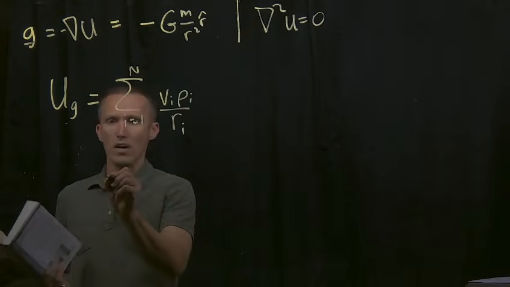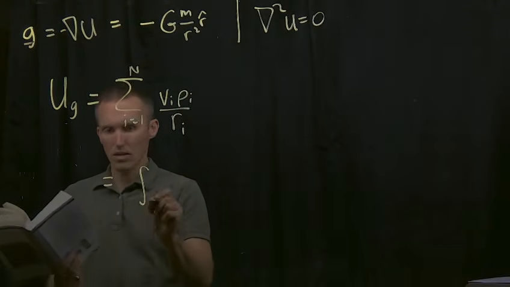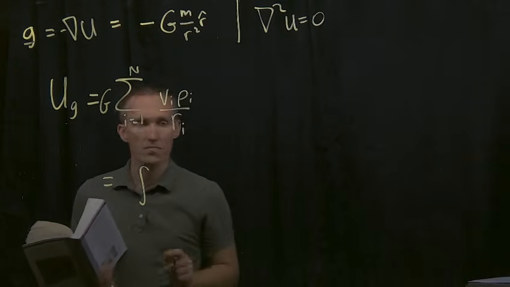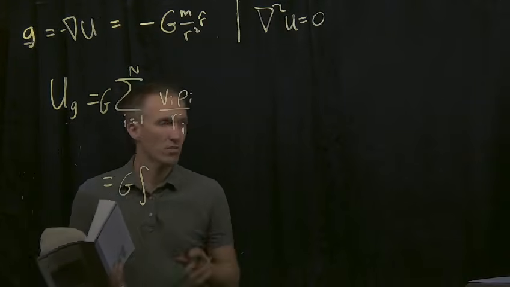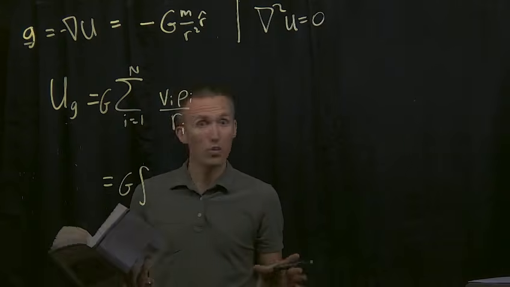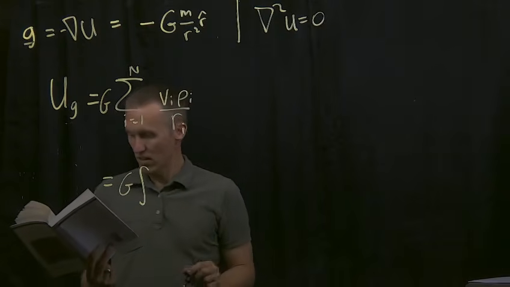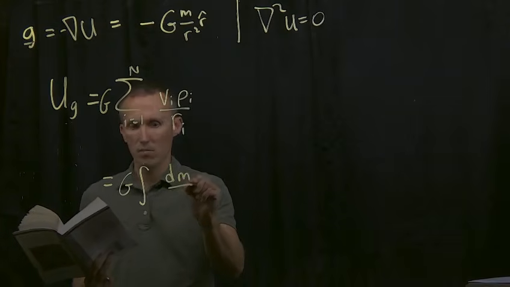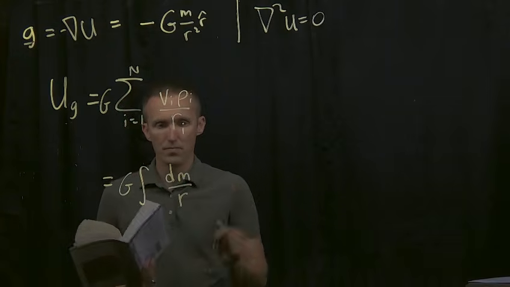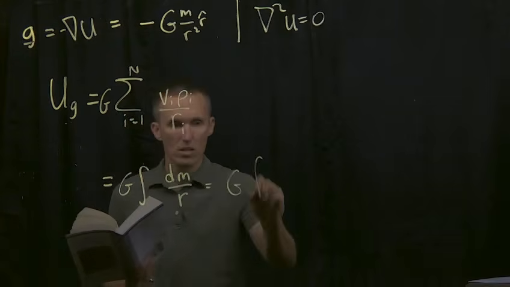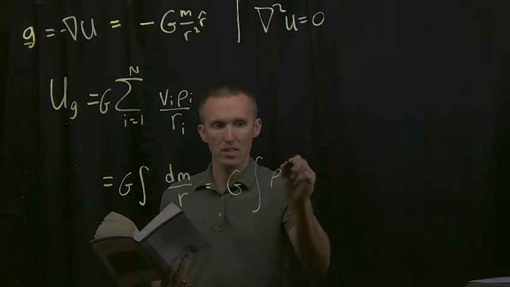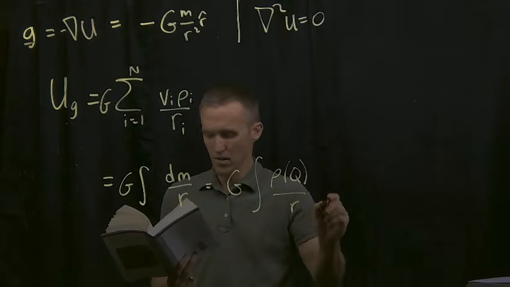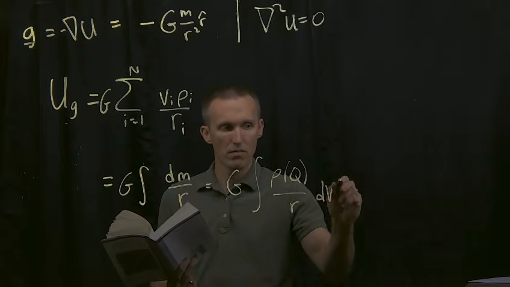So what we can do now is we can say this is equal to the integral. Oh, and I've missed one thing here, which is the gravity constant. Gravity constant is there. It's a constant. We don't have to put it inside the summation or the integral. So gravity constant is here. And then I've got the integral of dm over r, which is equal to G times the integral of the density divided by r dVq.